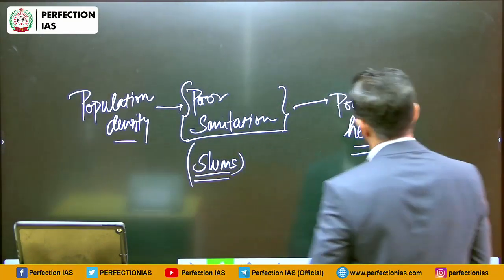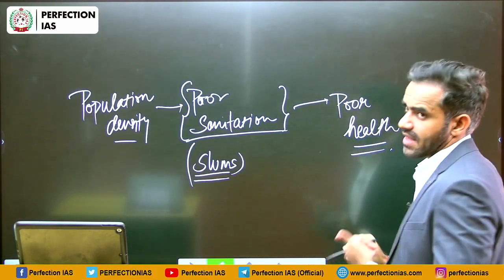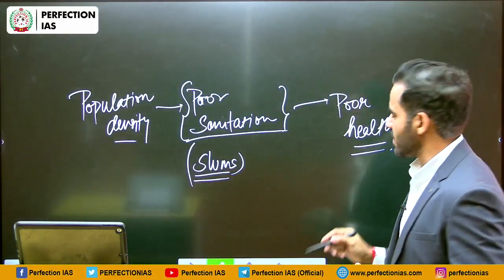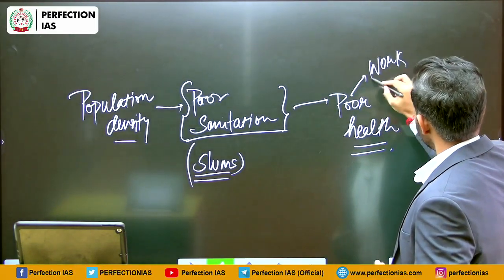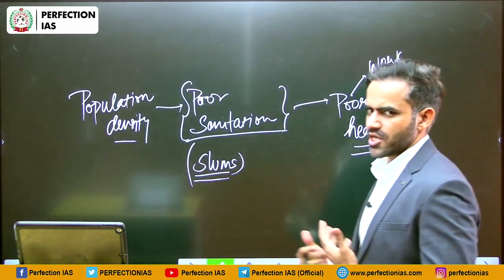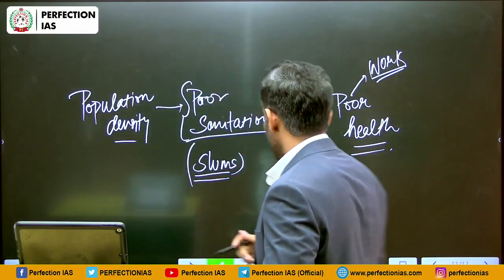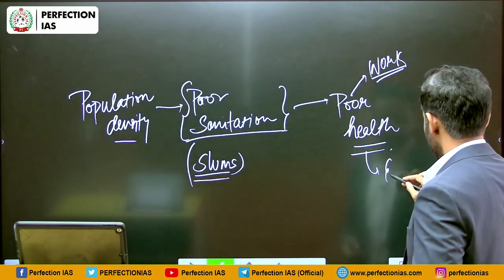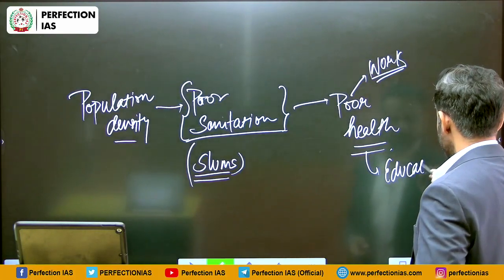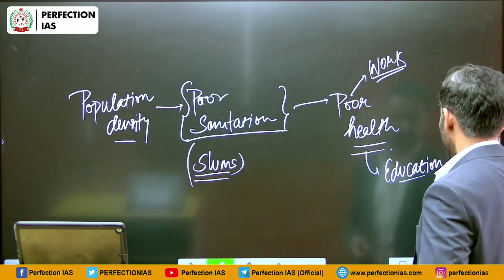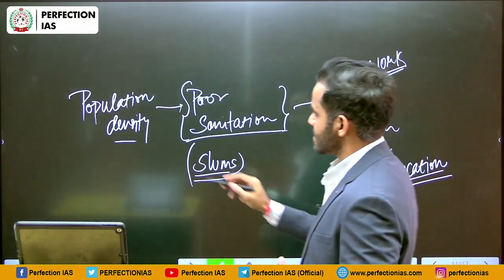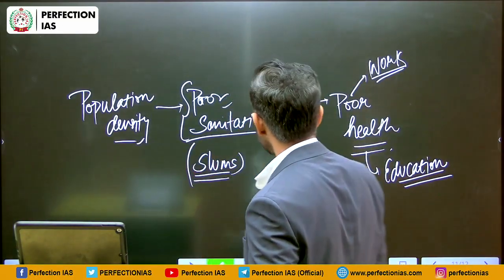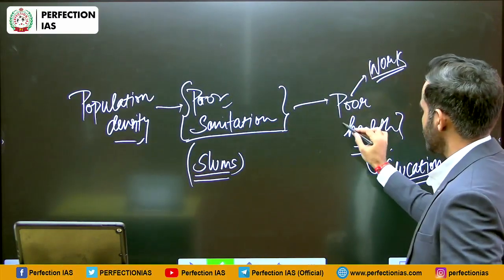Now there are two major factors. The person is not healthy, therefore the person will not be able to work properly. If the person is going to school, his or her education will be hampered. So this is how population density is connected to sanitation, and sanitation is subsequently connected to health.